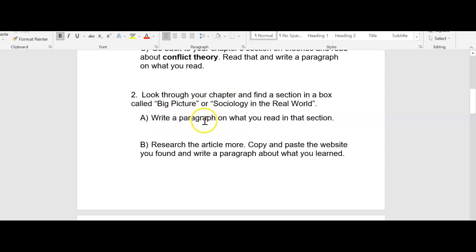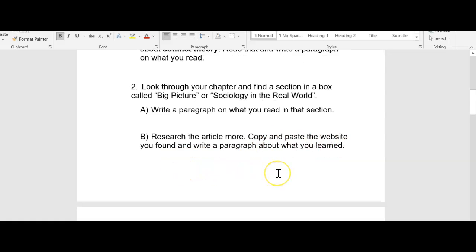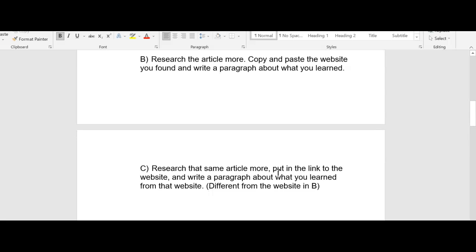So first you write a paragraph about what you read in that section. Then Google it. Native American team mascot, something like that. And then you find an article about it. Give me the link, copy and paste the website where you got it, and write a paragraph about what you learned. Then look it up a second time.